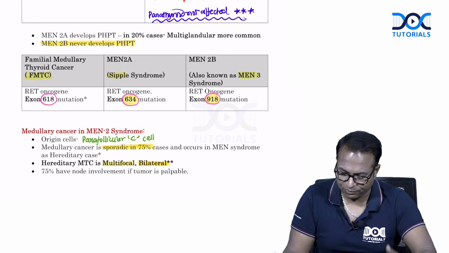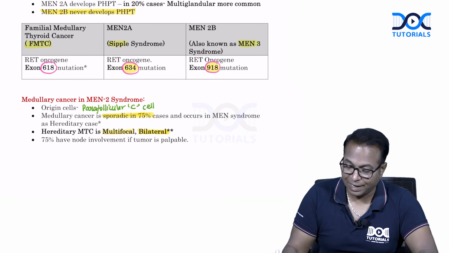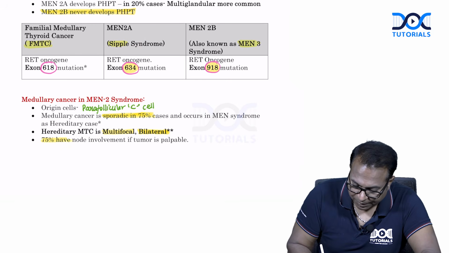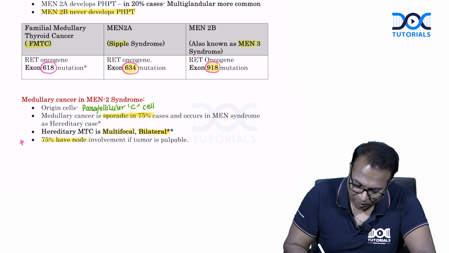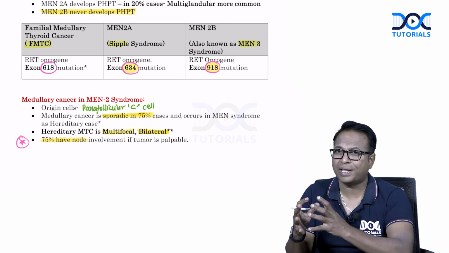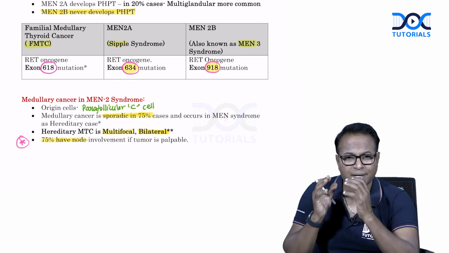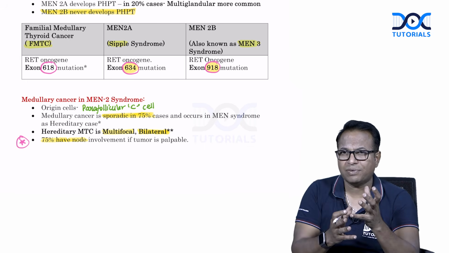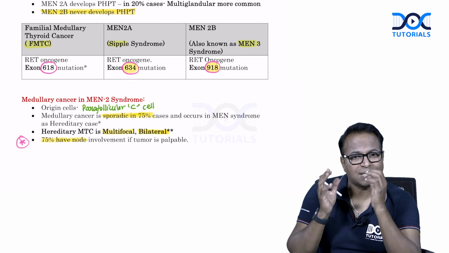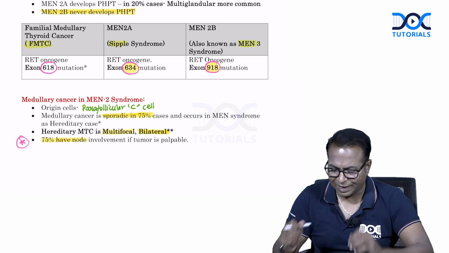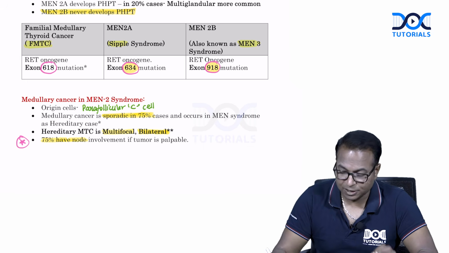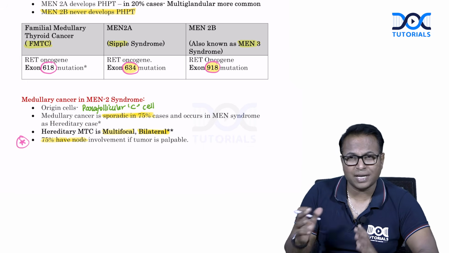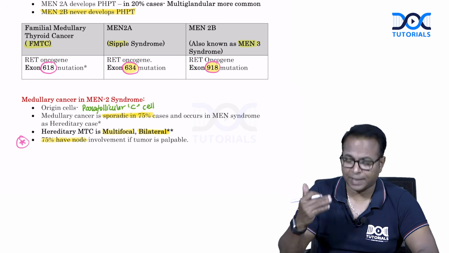There will be more multifocal and bilateral disease, and lymph node involvement is possible. 75% of the time, lymph nodes are involved in medullary cancer. We are discussing medullary cancer in the thyroid chapter, but here remember it is 75% sporadic, 25% hereditary. It is multifocal and bilateral in hereditary cases, and medullary thyroid cancers are very dangerous problems, and we have discussed enormous points about medullary cancer and the thyroid cancer topic.